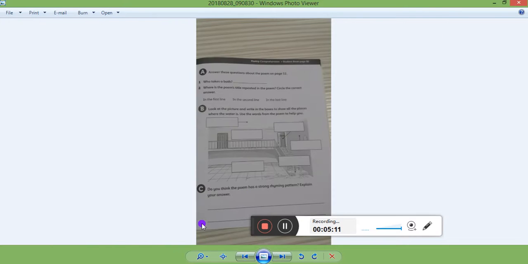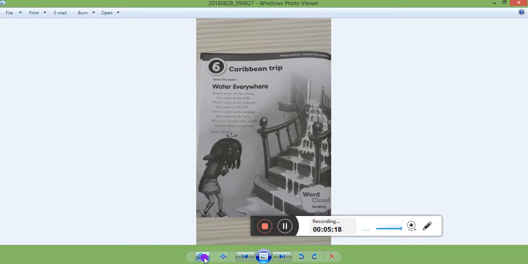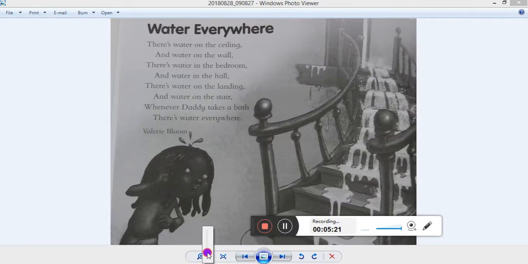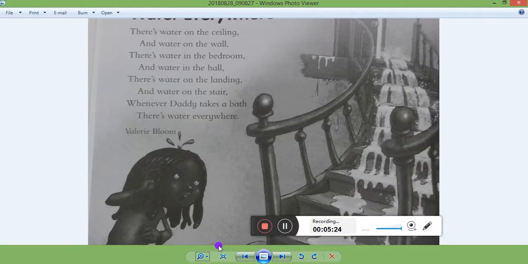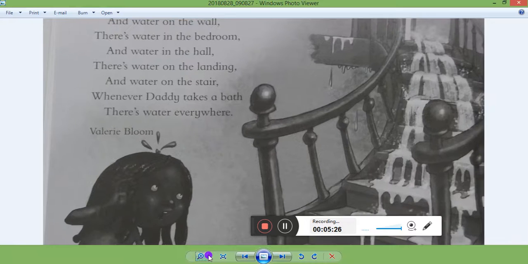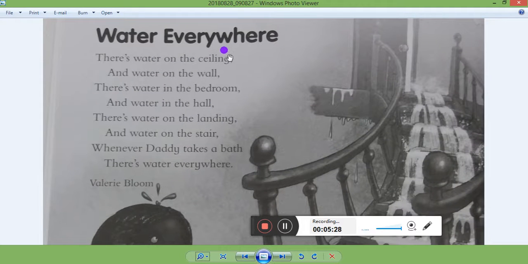Let's continue. Question C again. Do you think the poem has a strong rhyming pattern? Explain your answer. I hope that you did the rhyming patterns with your other teacher. Rhyming pattern is basically if we have nice rhyming words and where they are. So we have here ceiling, wall, bedroom, hall. So in the end of second line there is wall, and the end of fourth line is hall. So we have here and here rhyming words. And then we have stair, that's 5, 6, and then the line 8, everywhere.